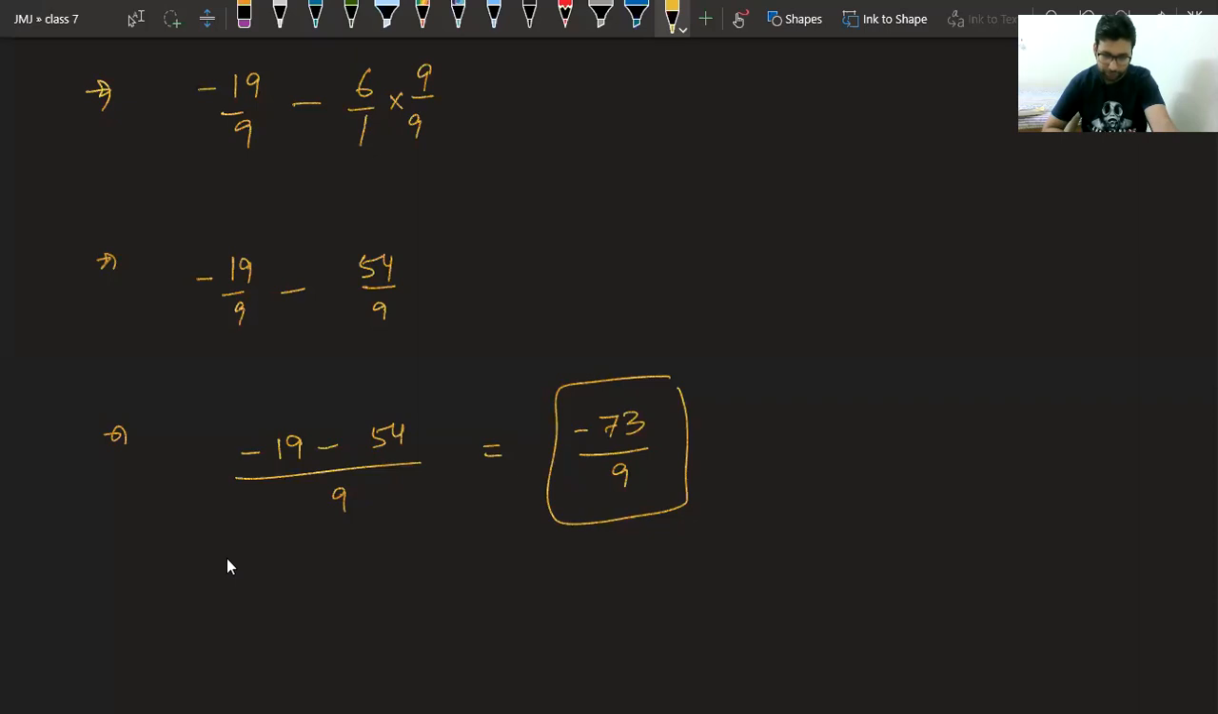Okay. Good, Jitesh. But the negative sign will come. Jitesh, negative will come because both numbers are negative. Okay. Now let's see question number 3.